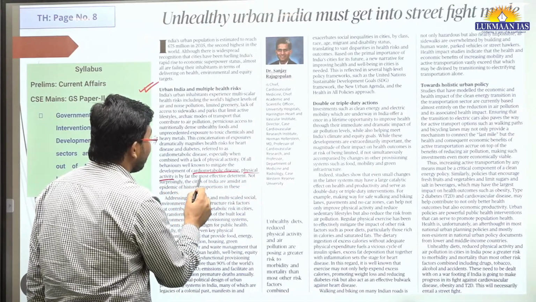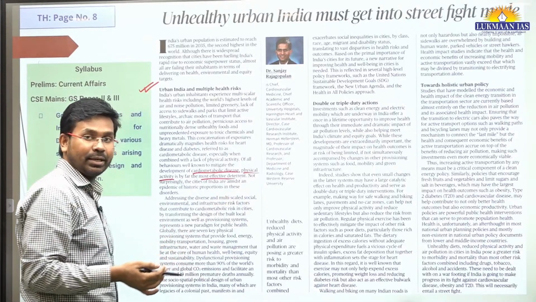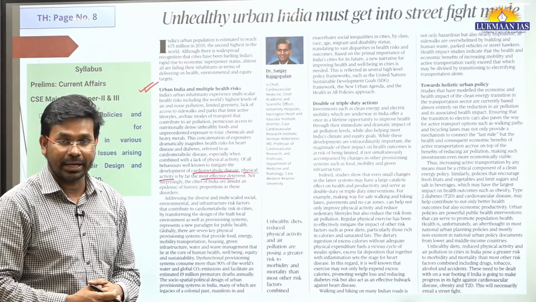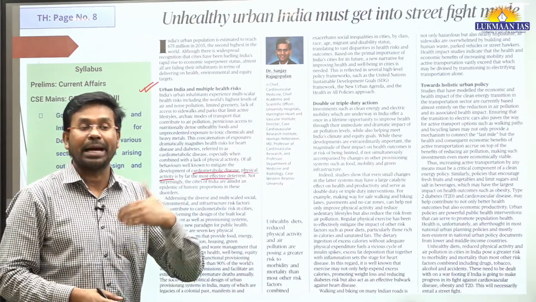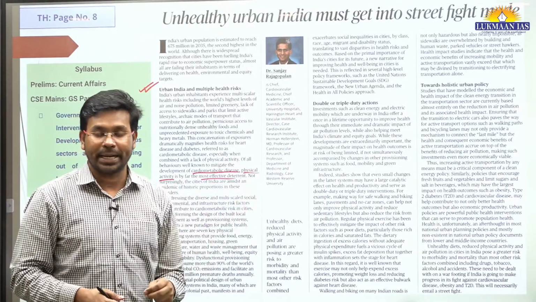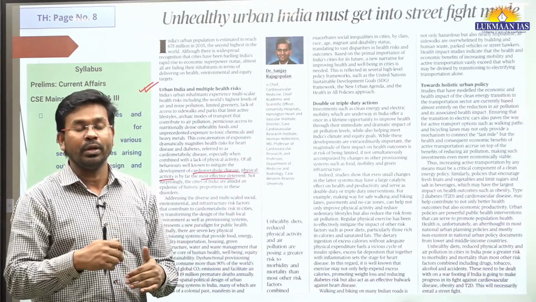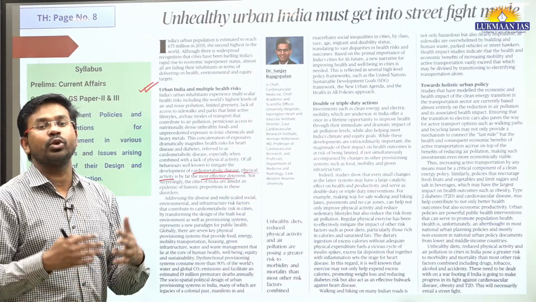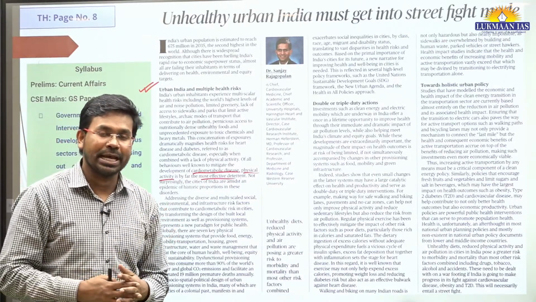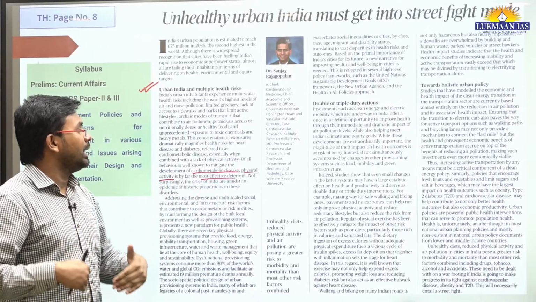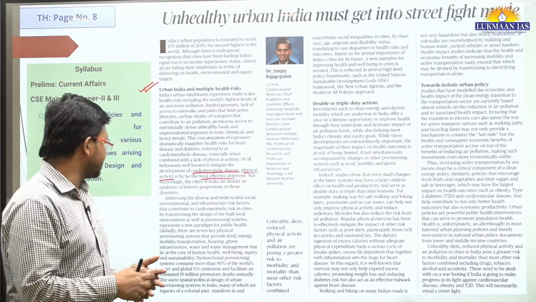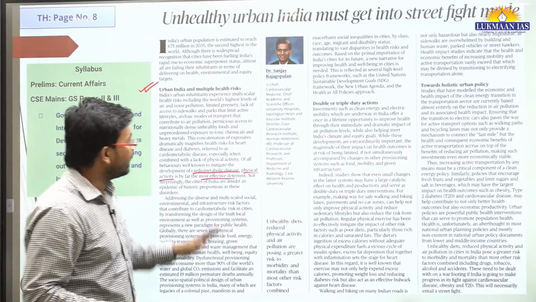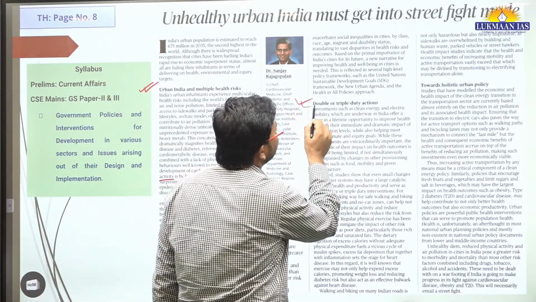Physical activity is by far, let's say, the most effective deterrent. Urban India does less physical activity as compared to rural India, because in rural India people participate in agricultural practices, so they do physical activities also. In urban India, the lifestyle of people is not that active. Because the lifestyle is not active, we tend to develop cardiovascular diseases. Okay, that's the thing. So it has various repercussions, and now the author says double or triple duty actions.